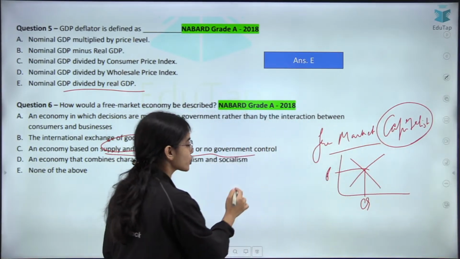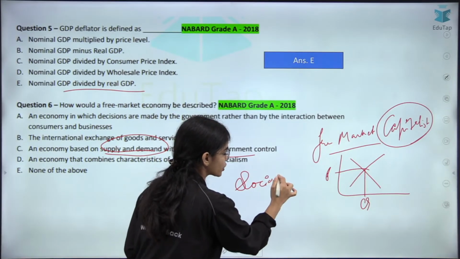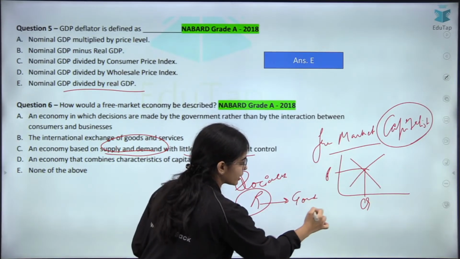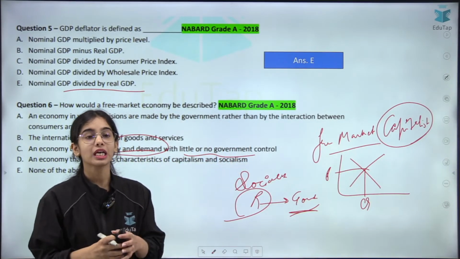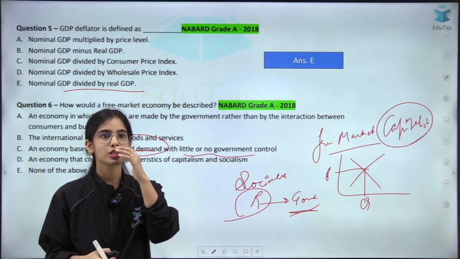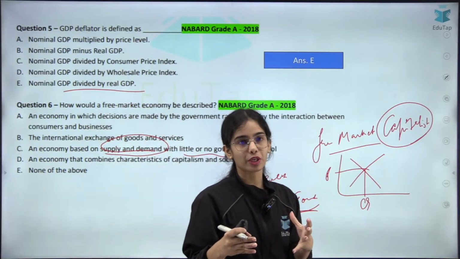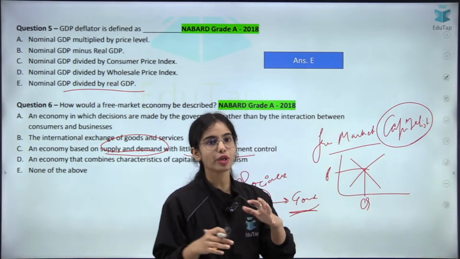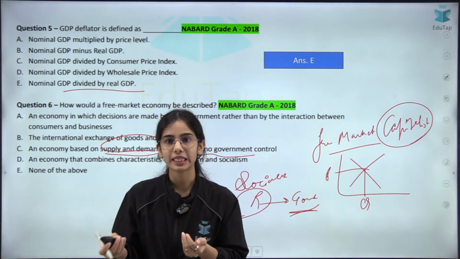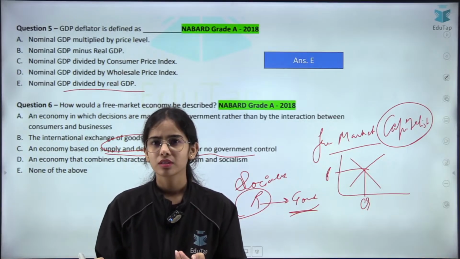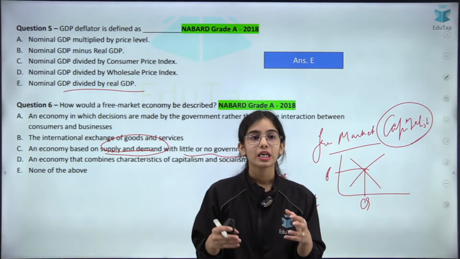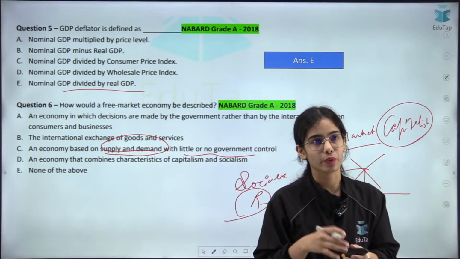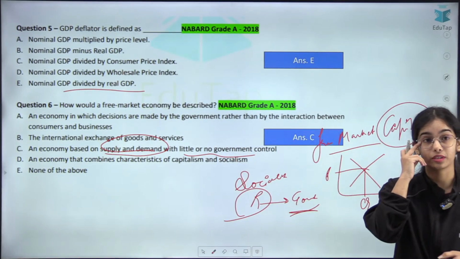Now a socialist economy is where the resources are being controlled by the government, where there is no private property or such. In India, do we have a capitalist economy, a socialist economy, or a mixed economy? Anyone can tell me? Yes, Mayank, you can say so. In our country, what is the economic system we are following? What is the economic structure that we are following?